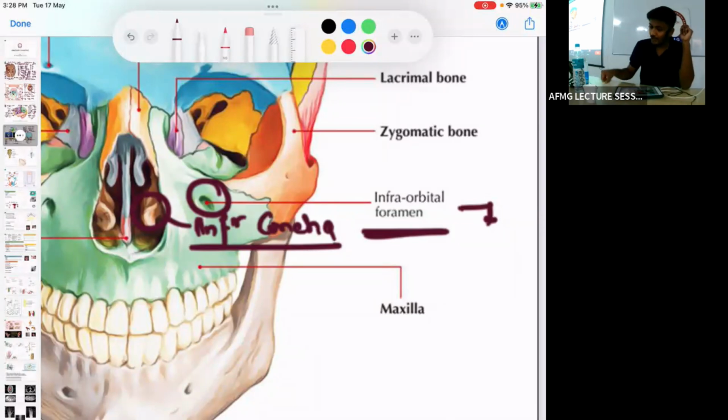Stylomastoid foramen. Infraorbital foramen, the nerve is named after it, the infraorbital nerve. Which nerve comes out from the infraorbital foramen? The infraorbital nerve. Injury will cause anesthesia of the cheek, loss of sensation over the cheek. It is due to a blowout fracture of the floor of the orbit.